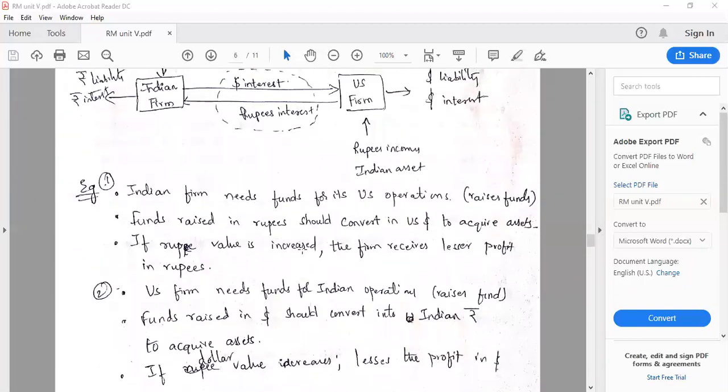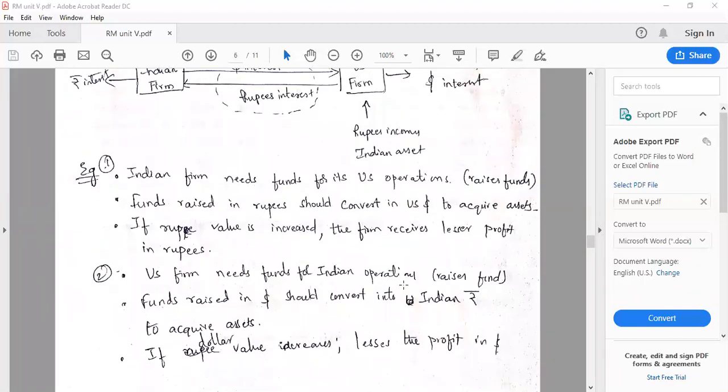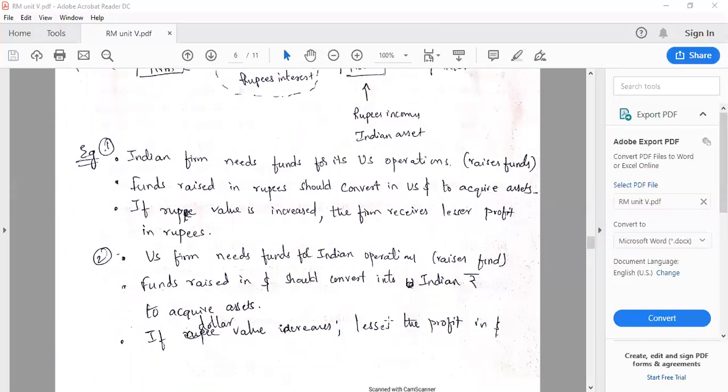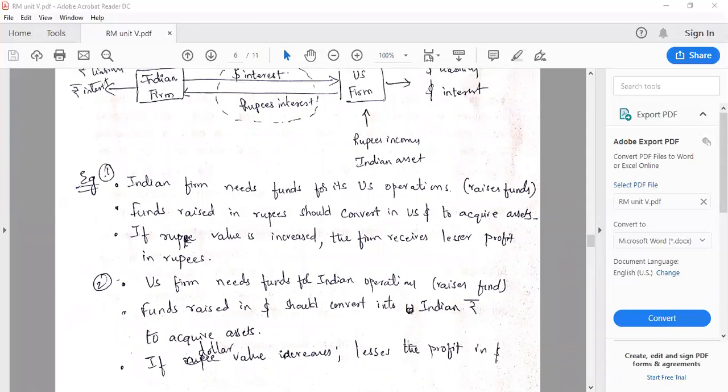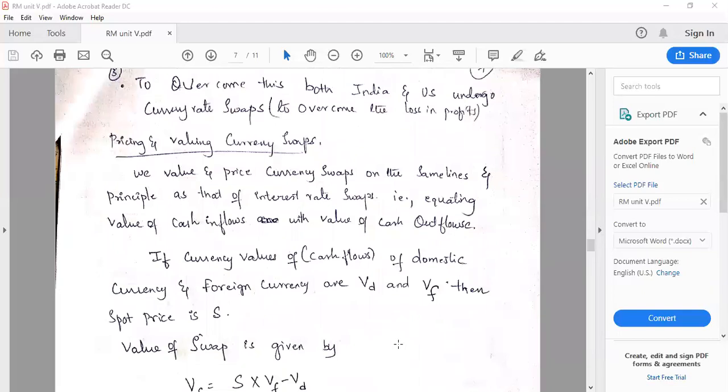The US firm also needs funds for its Indian operation. So what it will do, it will raise the funds in dollars, and it has to convert into Indian rupees to acquire the asset. Suppose the dollar value decreases, then the profits will be reduced in dollars. So that is the reason the US firm also wants to convert its currencies.